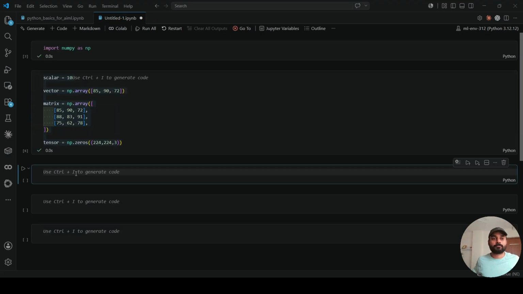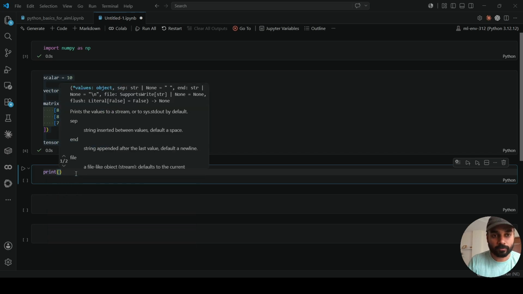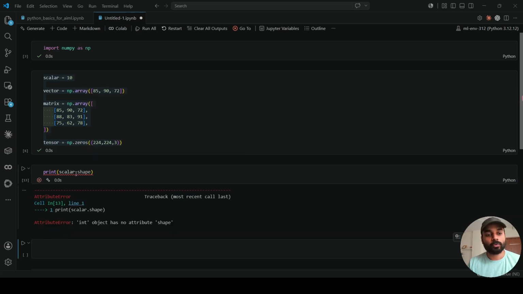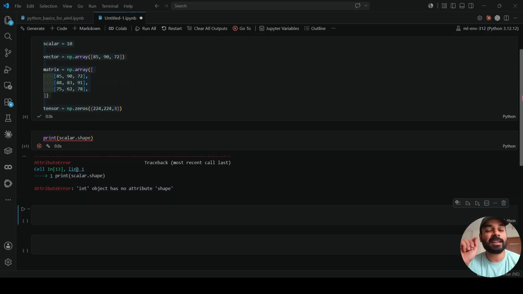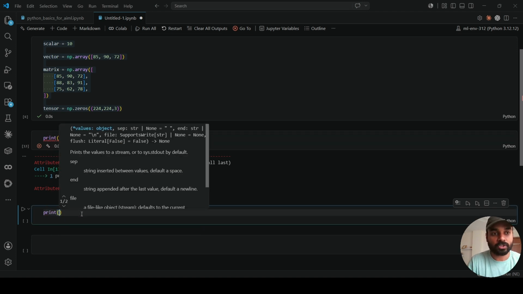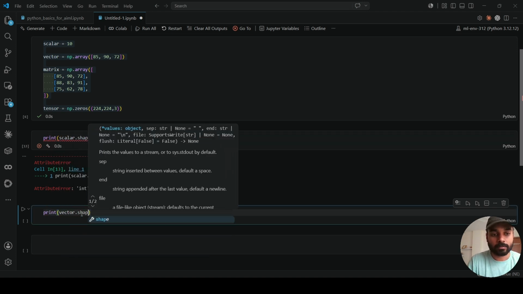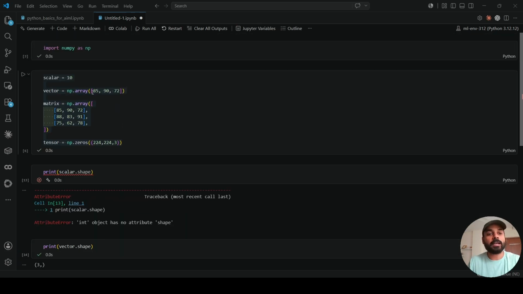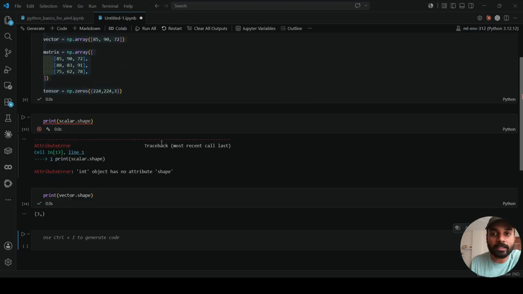So let's look at the shape of scalar, vector, matrix, and tensor. First of all, to get the shape of scalar, you can look at the error because it's an int object. So basically it's only a single value. It will not have any shape. Very clear. Now let's look at the shape of vector. 3. Since this vector has 3 features, the shape of the vector is 3.